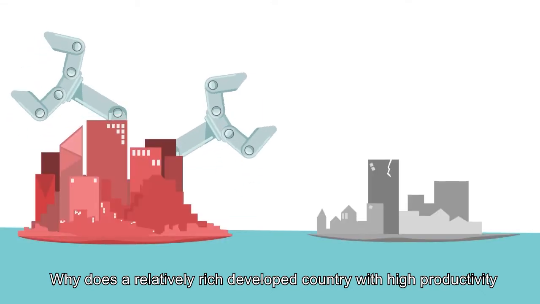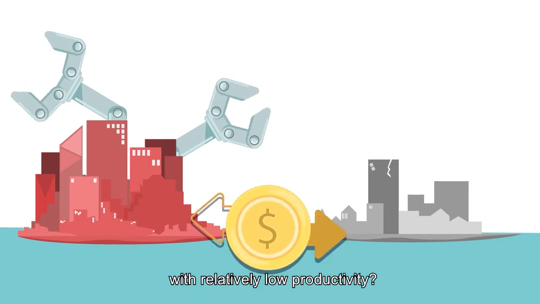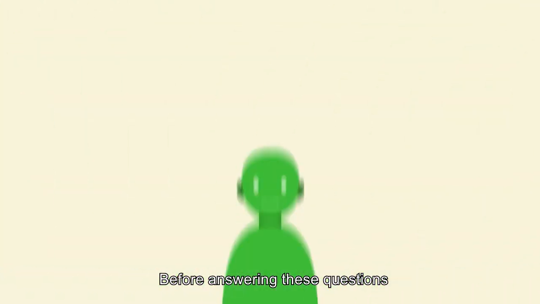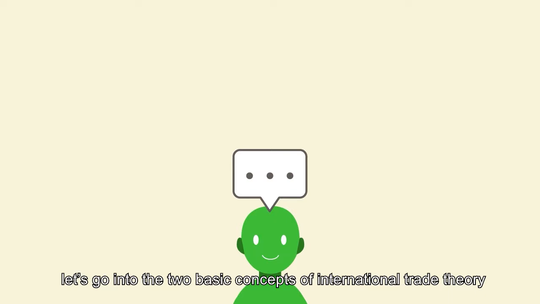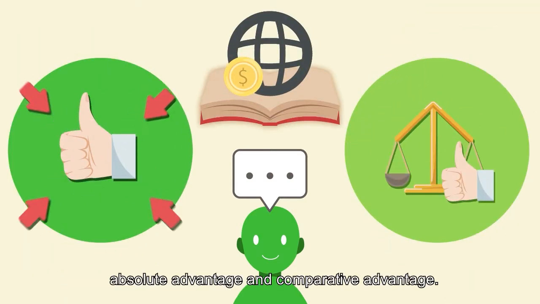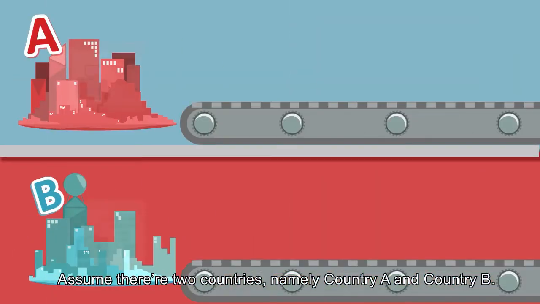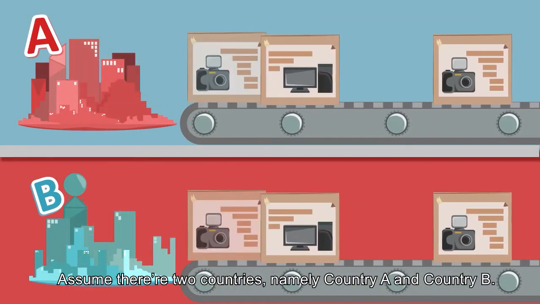Why does a relatively rich developed country with high productivity choose to trade with a poor developing country with relatively low productivity? Before answering these questions, let's go into the two basic concepts of international trade theory: absolute advantage and comparative advantage. Assume there are two countries, namely country A and country B.